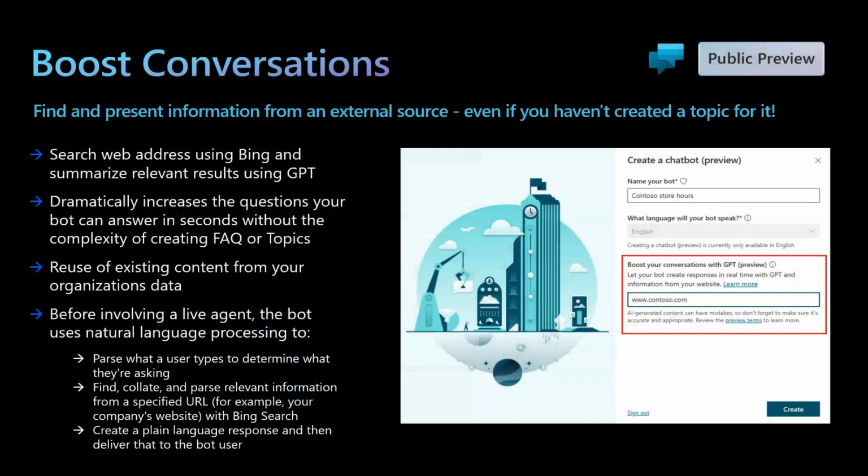With the Boost Conversations functionality, the bot can now find and present information from an external source. You can point your bot to an external website and expect the bot to find answers to your user questions from this website if it's available. This way, you can reuse existing content on the website without creating them as topics in Power Virtual Agents.